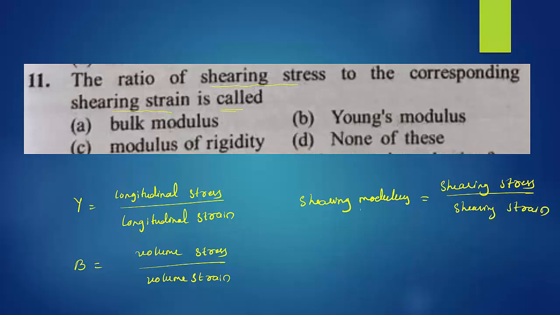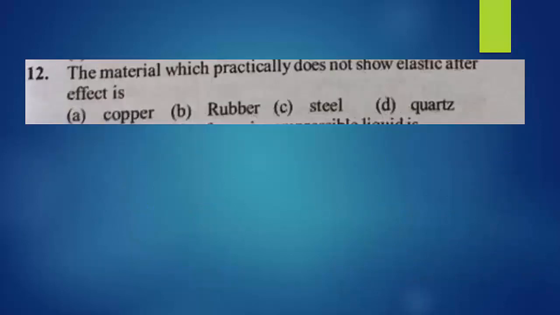There is no such option here, but remember shearing modulus is also called the modulus of rigidity, which equals tangential stress divided by tangential strain. So go for option C.